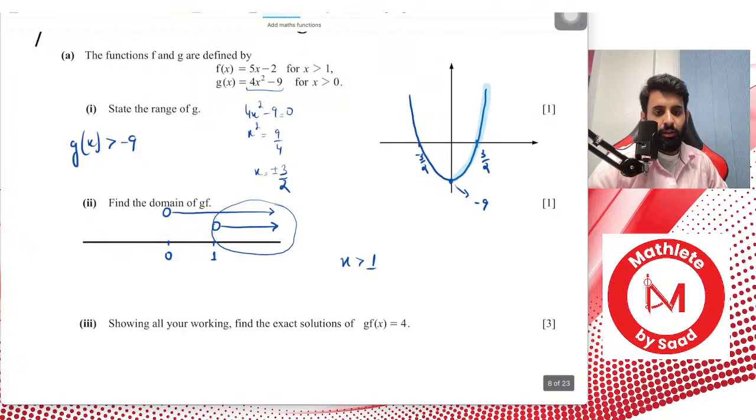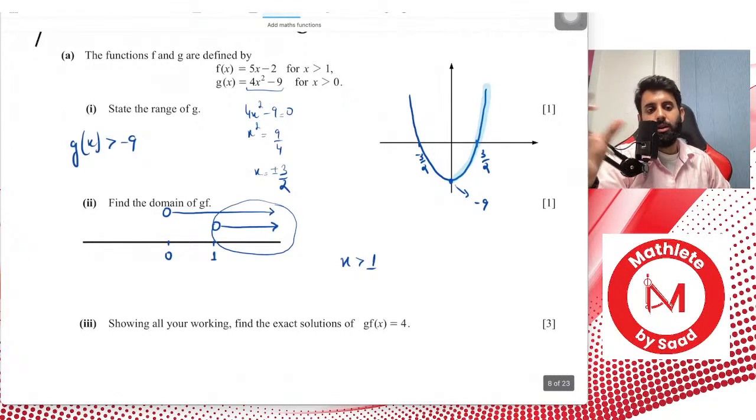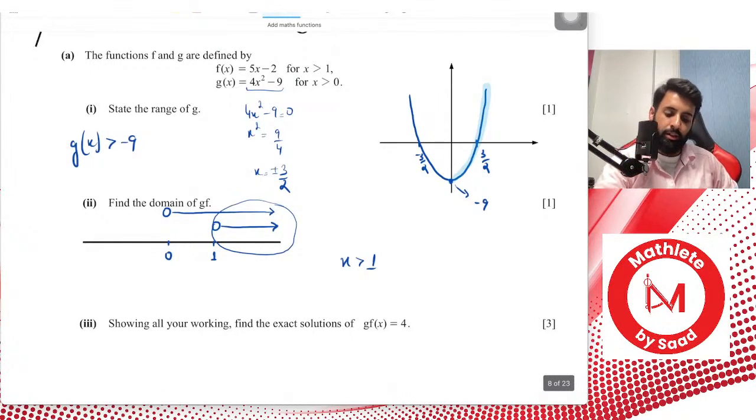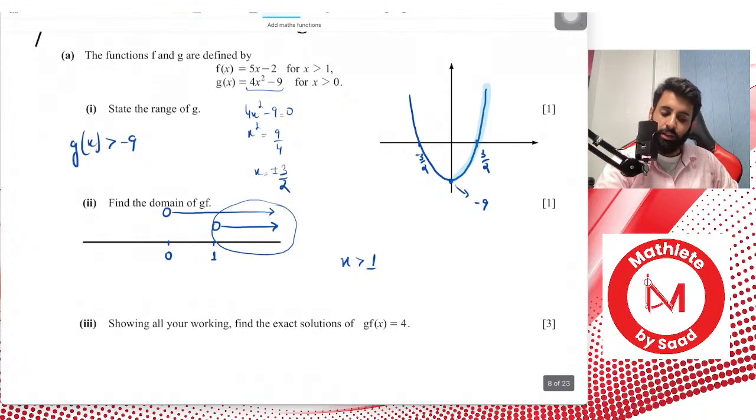Whenever you're combining two functions, what you're looking for is the common domain. So f of x has domain x is greater than 1, g of x has domain x is greater than 0. So what is the one domain that suits both the functions? It's greater than 1. There you go.